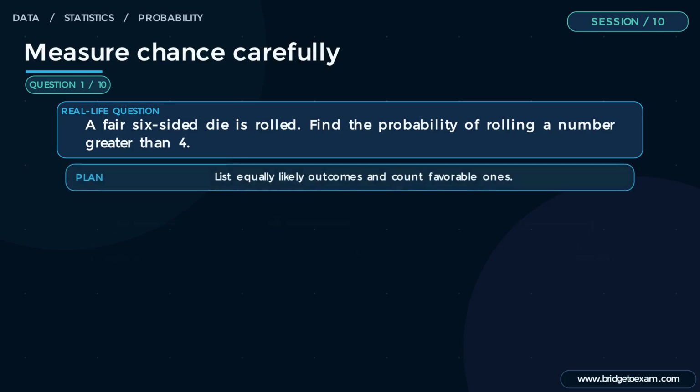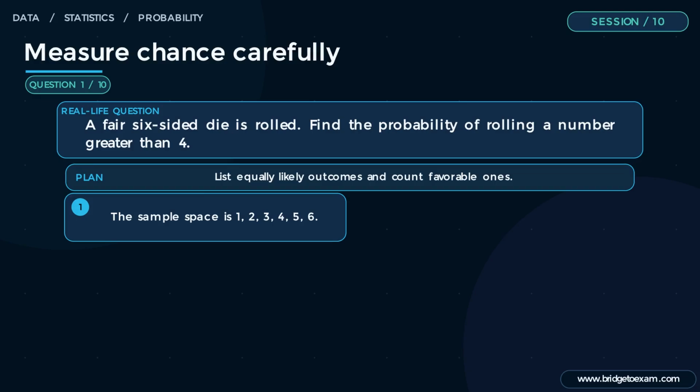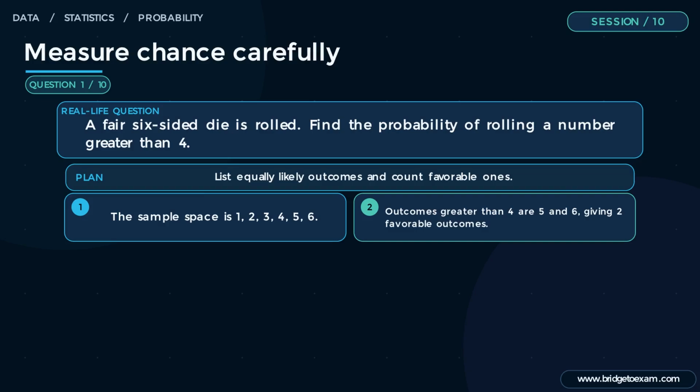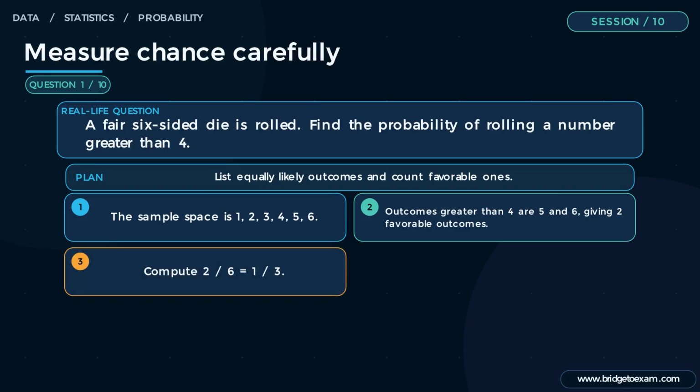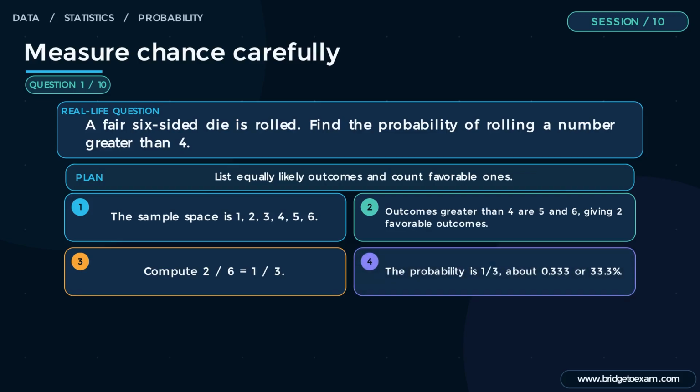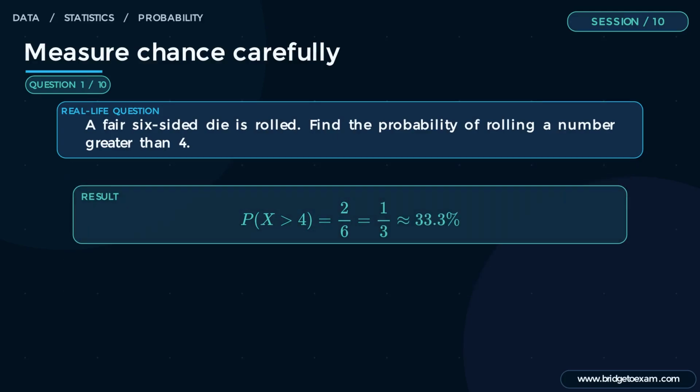Plan. List equally likely outcomes and count favorable ones. Step 1. The sample space is 1, 2, 3, 4, 5, 6. Step 2. Outcomes greater than 4 are 5 and 6, giving 2 favorable outcomes. Step 3. Compute 2 divided by 6 equals 1 divided by 3. Step 4. The probability is 1/3, about 0.333 or 33.3%. Quick check. The answer lies between 0 and 1 and reflects 2 of 6 equally likely faces.